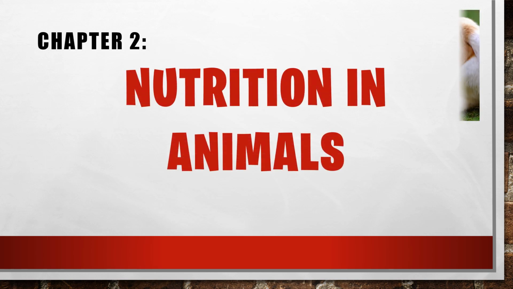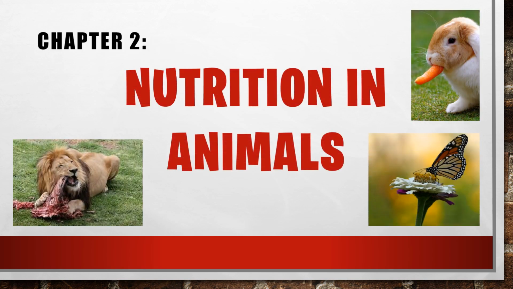In the last class, we studied animal nutrition, different ways of taking food by different animals, and the digestive system in humans. In humans, the digestive system consists of the alimentary canal and the secretory glands.